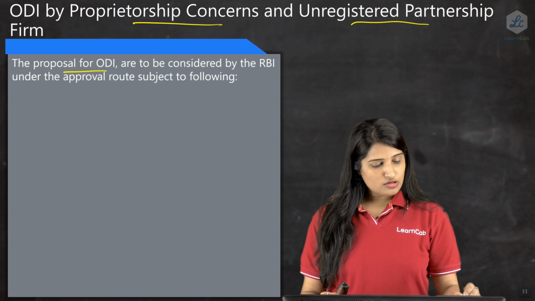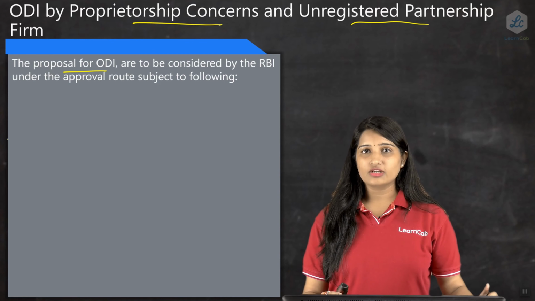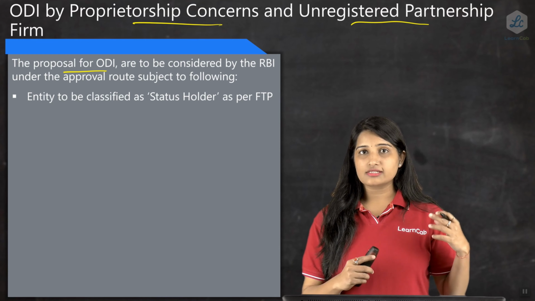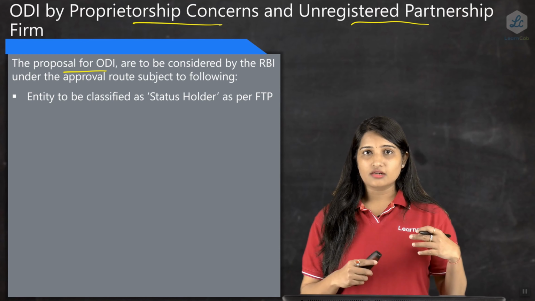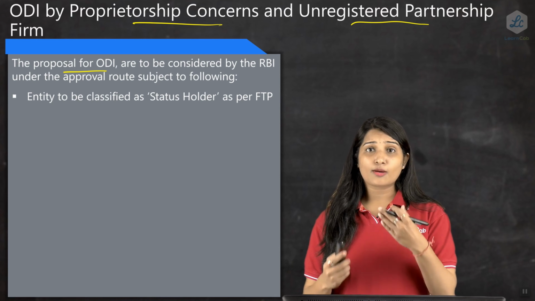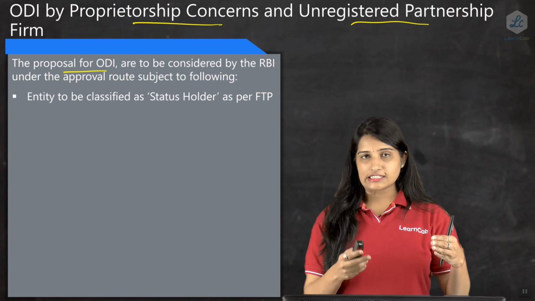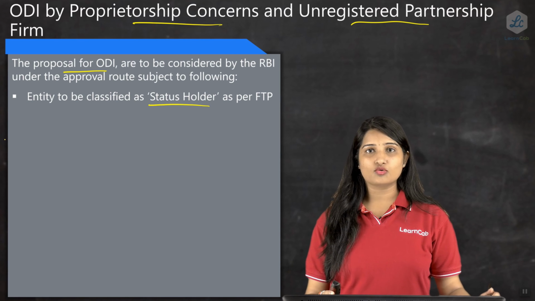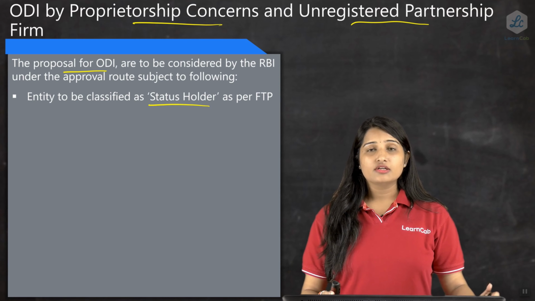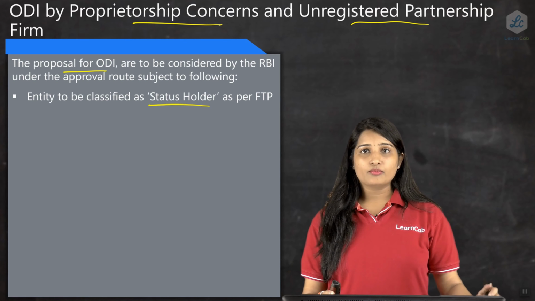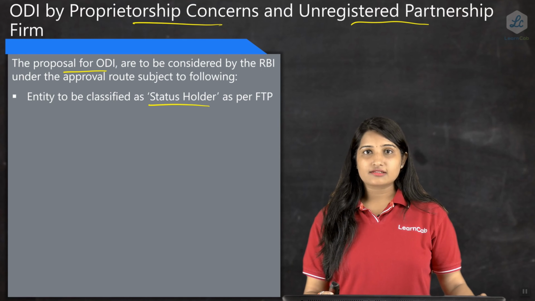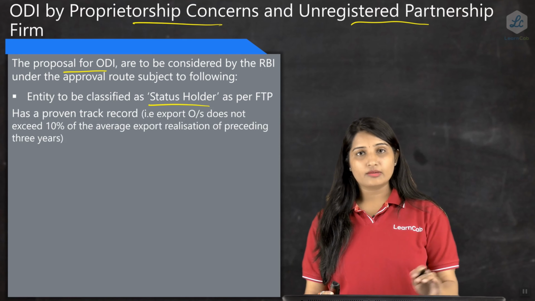In the proposal for ODI, what is to be considered, we will see here. Earlier I had told you that there are some conditions under which a proprietorship concern or unregistered partnership firm can approach RBI. What are those conditions? The entity should be classified as a status holder under the foreign trade policy. So the first point says that a proprietorship concern or an unregistered partnership firm has to be classified as a status holder under the foreign trade policy. Only then will a person be able to do an ODI.